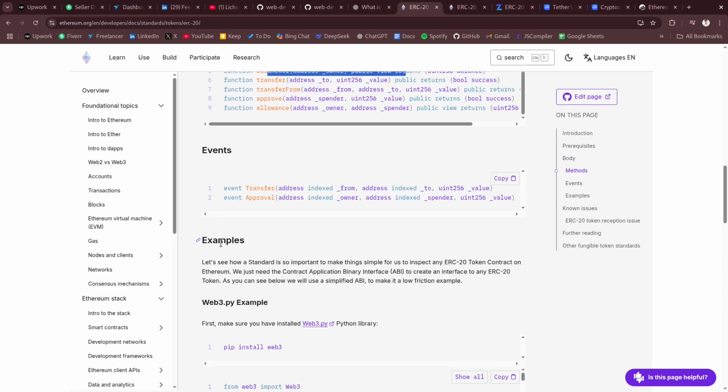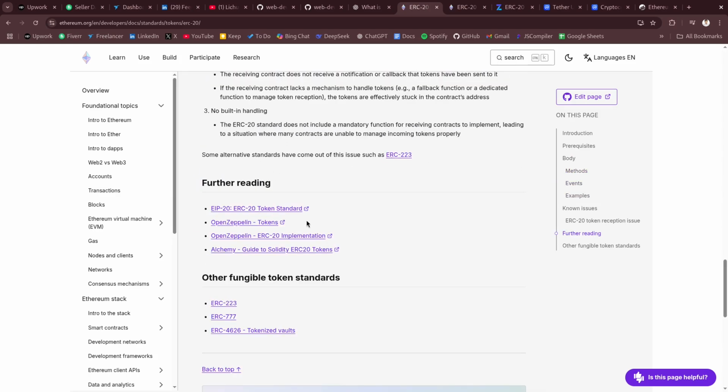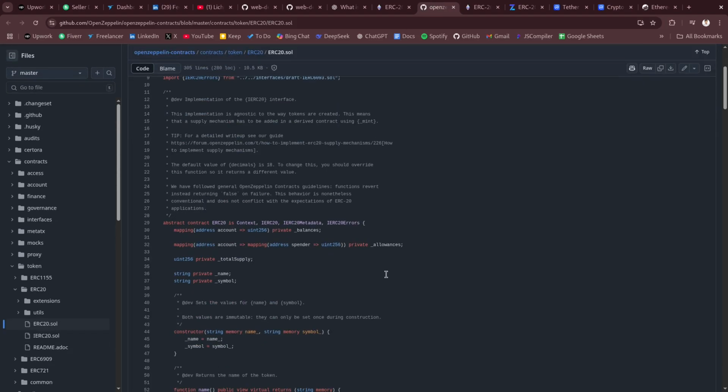Here they have given an example with Web3. For further reading, we can create an ERC20 token with OpenZeppelin. Actually, we are going to do that. We are going to create ERC20 tokens with OpenZeppelin. This is the ERC20 token. They already have written all those codes for us. We are just going to implement them. Before creating an ERC20 token, let's take a look at real life ERC20 tokens.